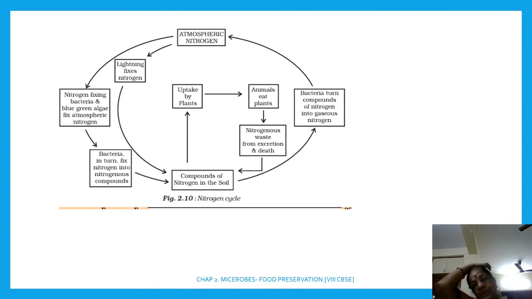Are you clear? In that way, nitrogen is utilized by the plants. I hope you understand. So this is the nitrogen cycle. இது நான் டீடைல்ல இதுக்கு முன்னாடி வீடியோஸ்ல சொல்லியாச்சு, அதனால இந்த லெசனோட continuation ங்கறனால I am just briefing.